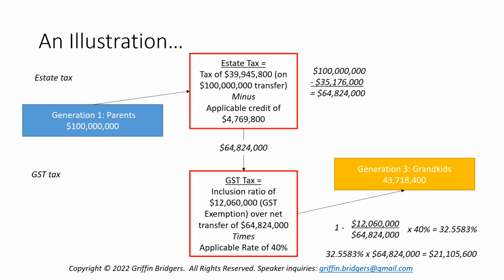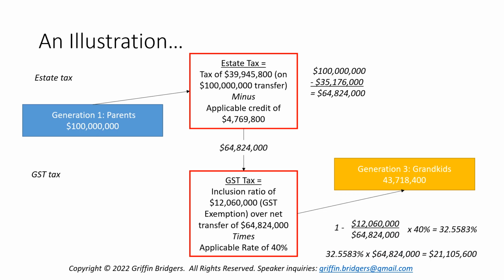It's the tax on the entire transfer minus the applicable credit. I want to emphasize again, this ignores the existence of any deductions or credits or anything else that Generation 1 might be entitled to receive. But long story short, we end up with a net amount after estate tax of $64,824,000. We're going to assume here that that's passing to Generation 3, the grandkids.